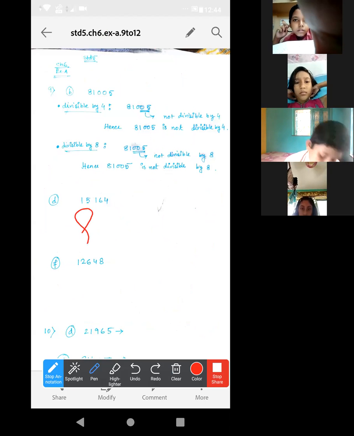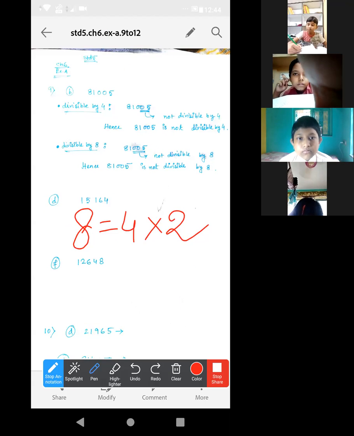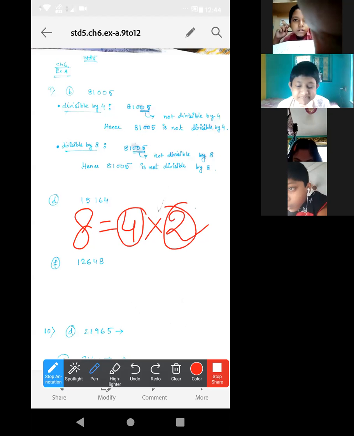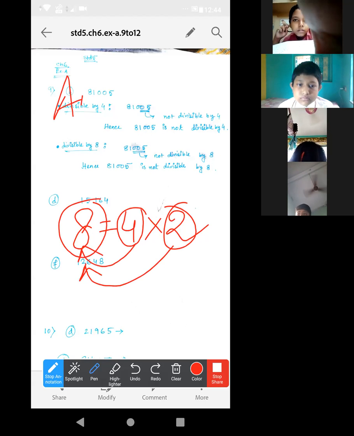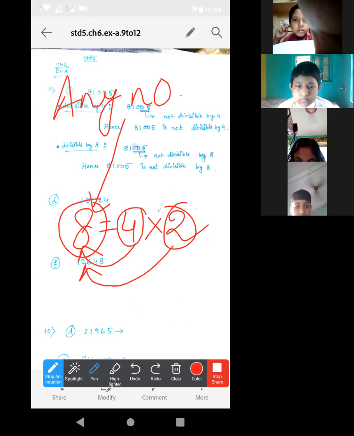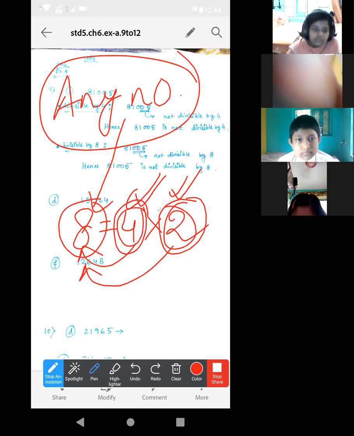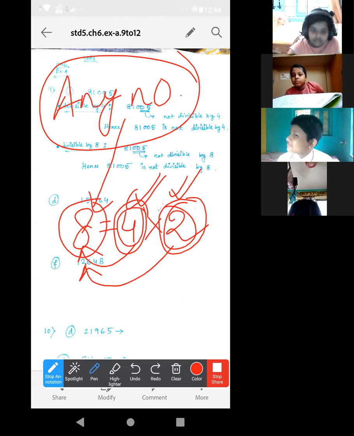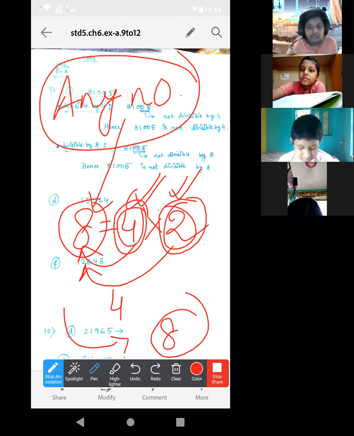8 is equal to 4 into 2. So 4 and 2 are the factors of 8, and 8 is the greater number. If any number is divisible by 8, then that number is also divisible by 4 as well as 2, as they are factors of it. But in the case of multiples, if any number is divisible by 4, then that number may not be divisible by 8, because 8 is the greater one, and that is a multiple.